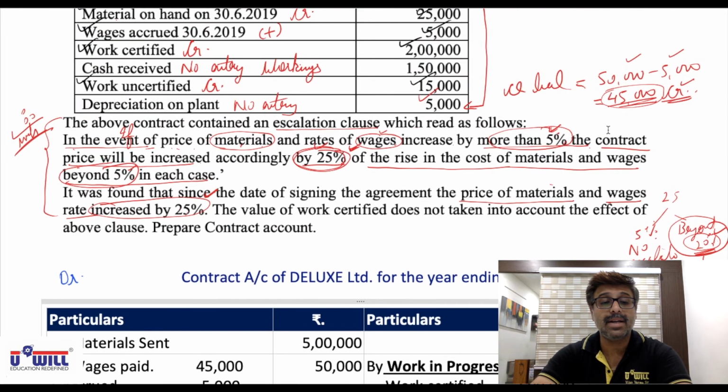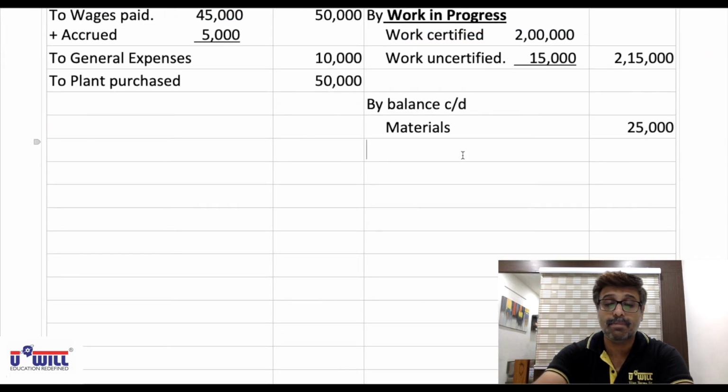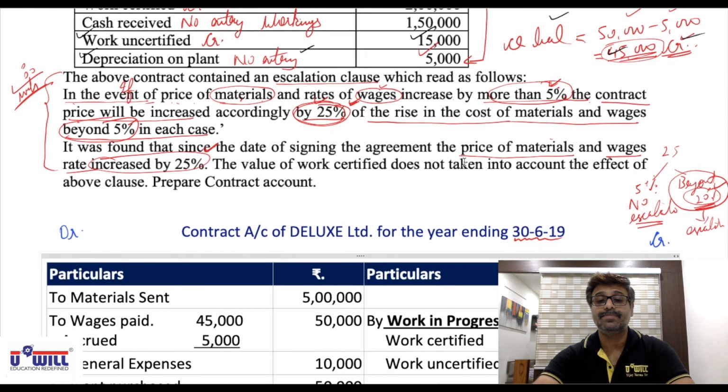Then after work uncertified, depreciation on plant we discussed, there's no entry, but from that we find closing balance 45,000, which will come on the credit side. So that we will write in balance carried down plant. In brackets you can show 50,000 minus depreciation of 5,000. So outer column 45,000 is the closing balance of plant.